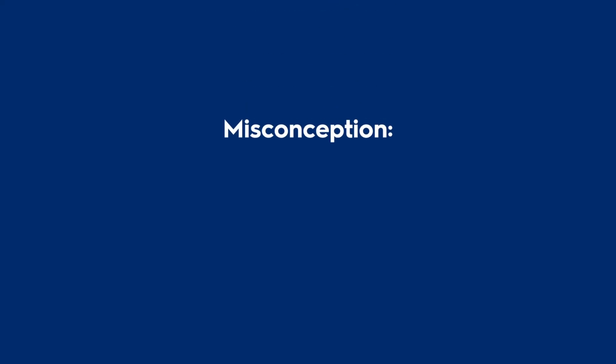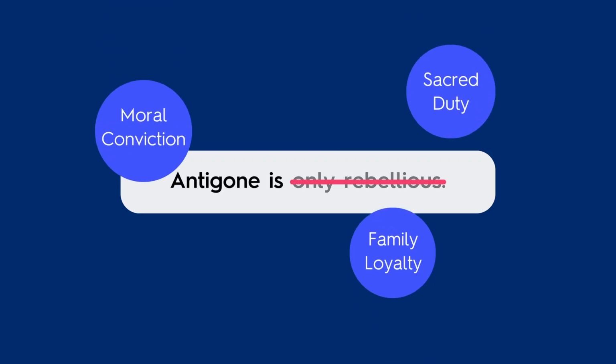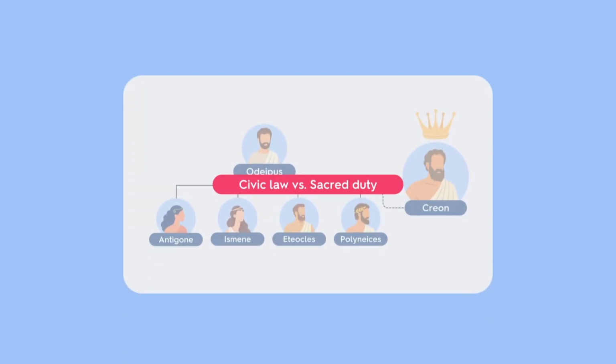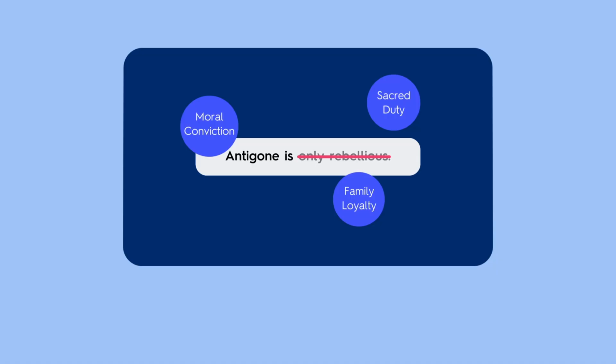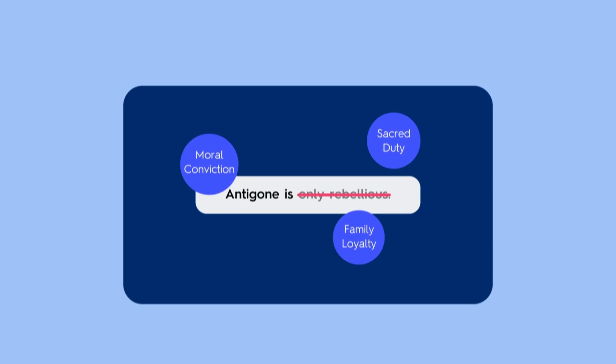A common mistake is to see Antigone as simply rebellious, but that misses the point. She believes she is obeying a higher duty, so her defiance is based on conviction, not chaos. So far, we have covered the central conflict, Antigone's choice, and why that choice matters. The tragedy is driven by two people who both believe they are doing what is right.